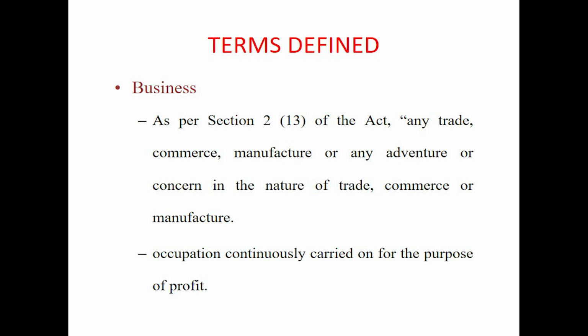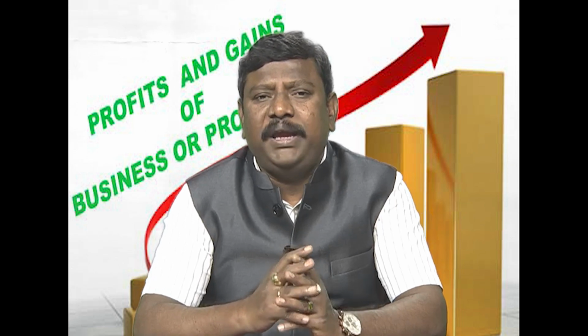Trade means exchanging goods and services for value. Value for a business is money. Any commerce. Commerce includes industry and aids to trade. Any manufacture. Manufacture is a process where you convert raw materials into finished goods. In the process of conversion, what all are included are termed as business. So, if you look at this section, that is 2 subsection 13, business is a very wide term. Anything under the sun can be included as business.